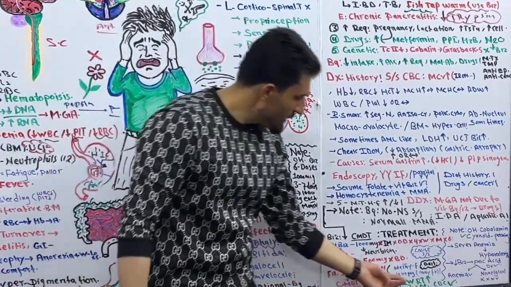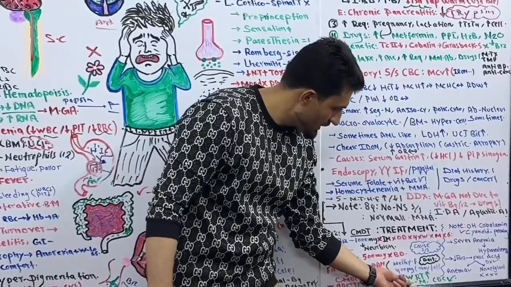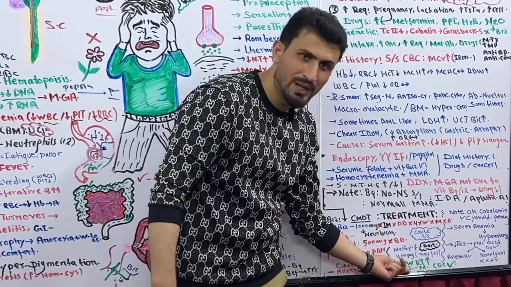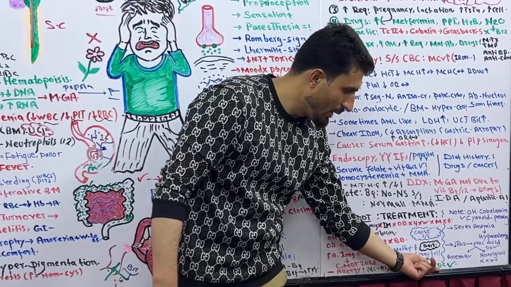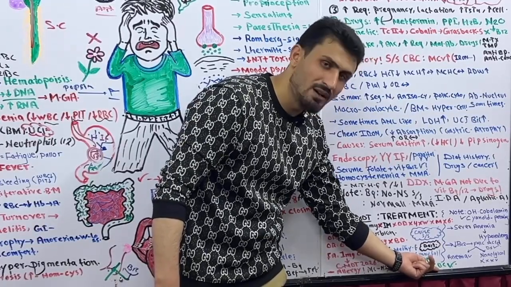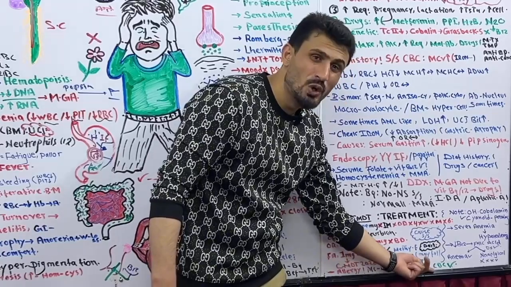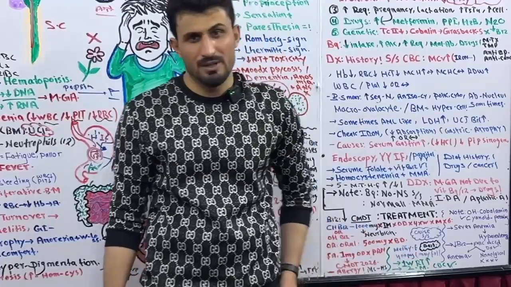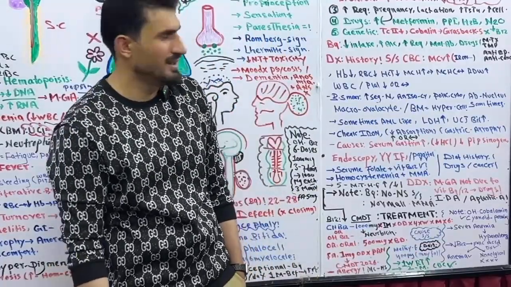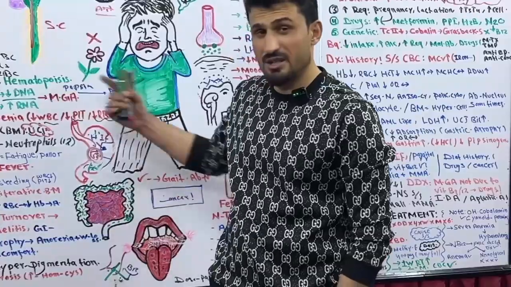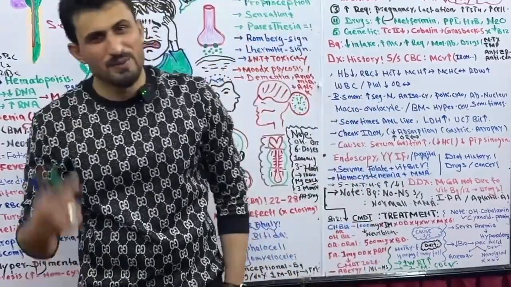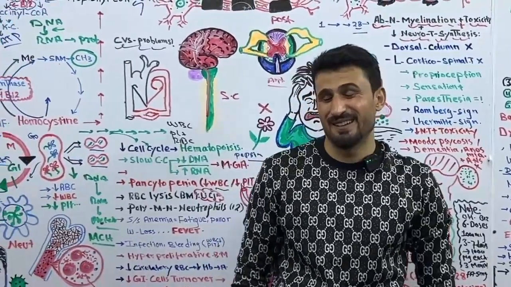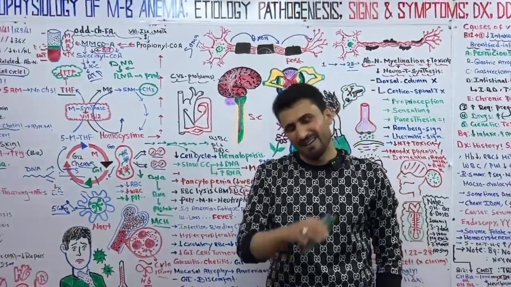So when you treat your patient, the reticulocyte count increases in 1 week, and the CBC normalizes around 2 weeks. And here is a form of cobalamin called methylcobalamin, which is used most of the time for neurological symptoms. Got it? So these were all about megaloblastic anemia, or vitamin B9 and vitamin B12 deficiency anemia. Have a good time till the next lecture.